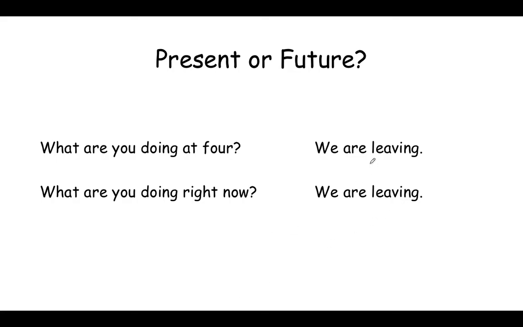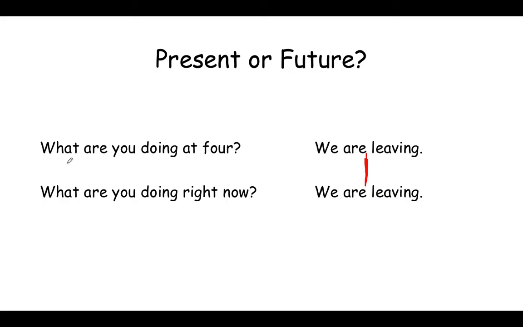So you'll see that these two sentences are exactly the same. There's nothing different about them. The only difference is one is talking about the future and one is talking about the present. Which do you think it's talking about? We'll be able to figure it out by looking at the question.